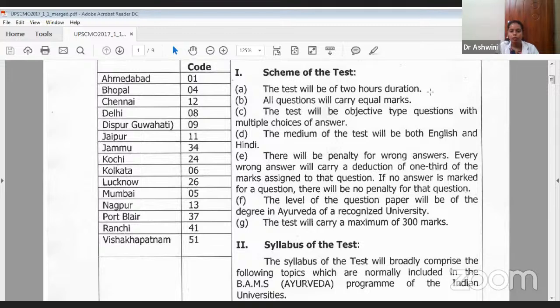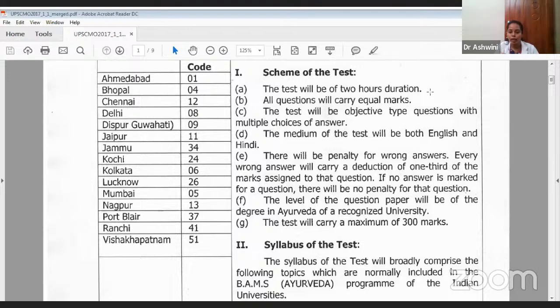The medium of the test, the language of the test, will be both in English as well as in Hindi. There will be a penalty for a wrong answer, meaning there will be negative marking. If you answer anything wrong, they will mark negative. Every wrong answer will carry a deduction of 1/3 of the marks. So if you answer one question wrong, from the total marks they are going to deduct 1/3.